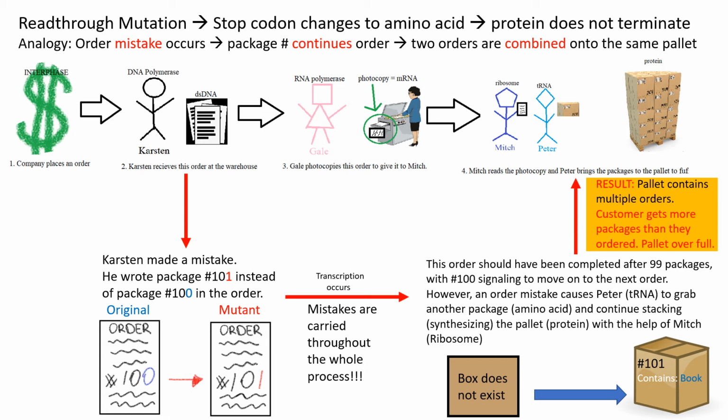Here, Karsten makes a mistake similar to a read-through mutation. He copies the order as package 101 instead of 100. Usually, Peter knows an order is finished after 100 packages. However, Peter brings package 101 and then even more packages to the pallet due to the mistake. The resulting pallet has more packages than the customer ordered.